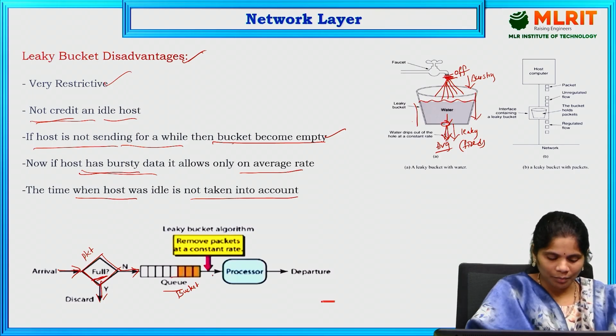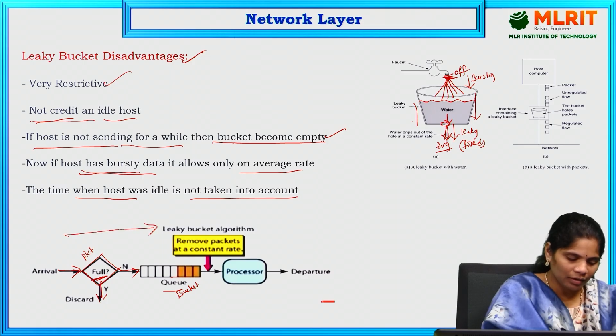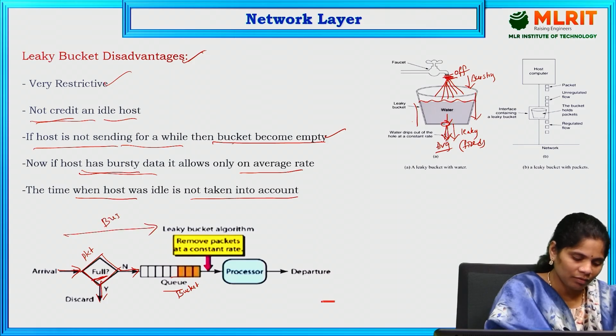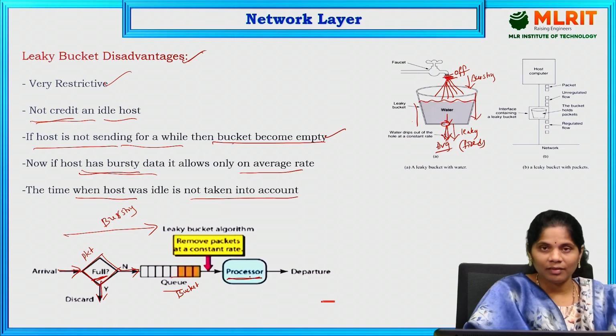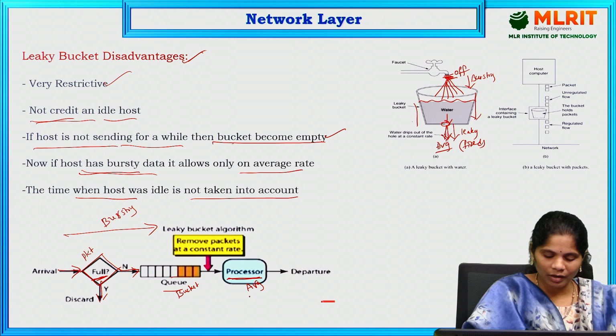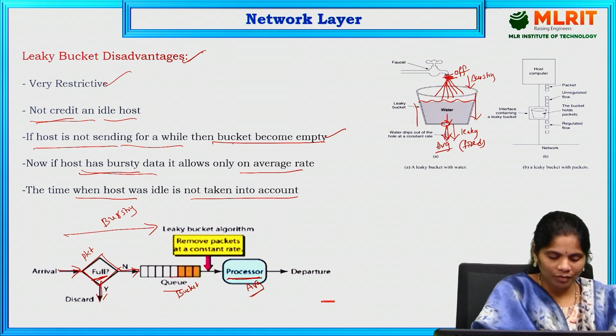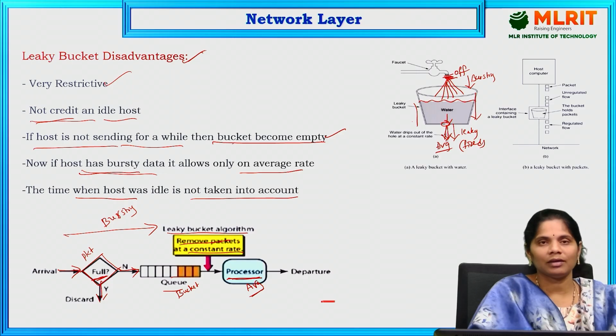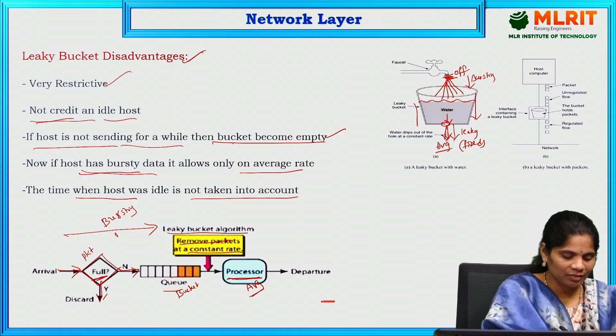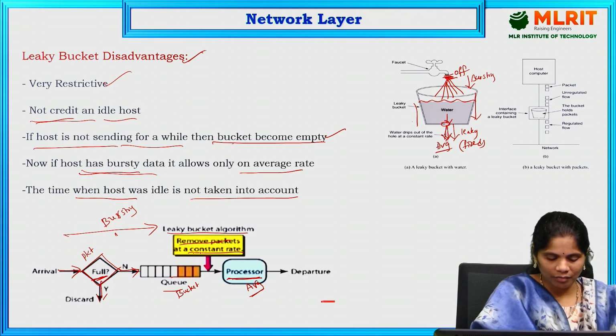Until here, it is the bursty flow. Coming to the processor, the data can be received at the average rate, because here we applied the leaky bucket algorithm. It removes the packets at a constant rate, a fixed rate. So here we receive the data at the fixed rate.